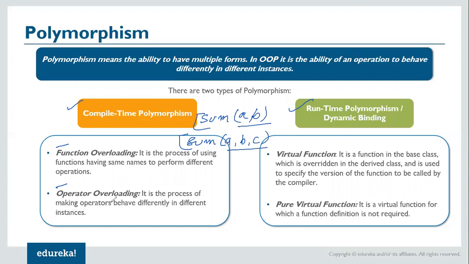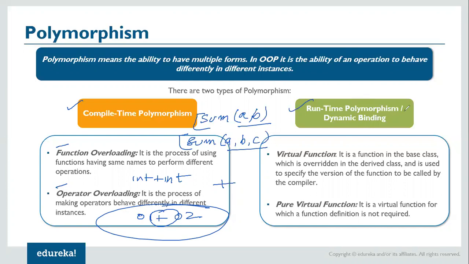Similarly, you have operator overloading. It is a process of making an operator behave differently in different instances. So let's say you have the plus operator. You can add two integers, int plus int, or you can create your own object1 plus object2 and add them. In order to implement this addition, of course, you have to overload this operator within the class of this particular object, but it can be achieved. So this is the concept of operator overloading in C++.